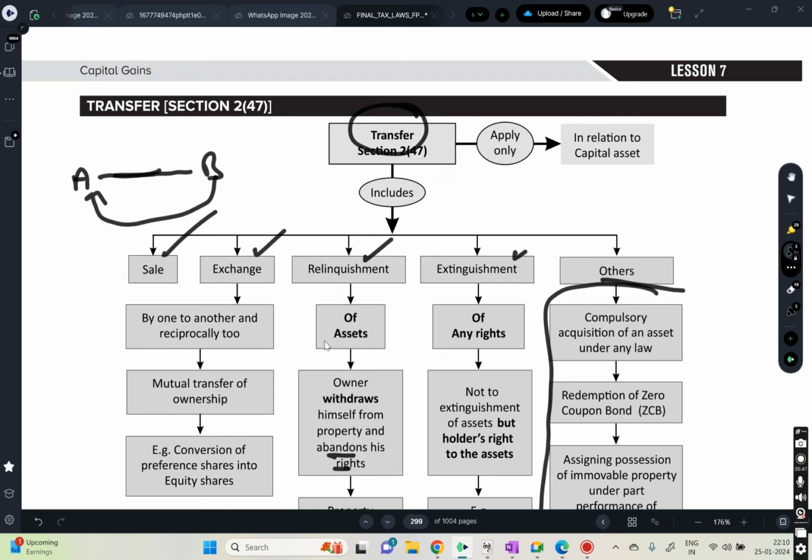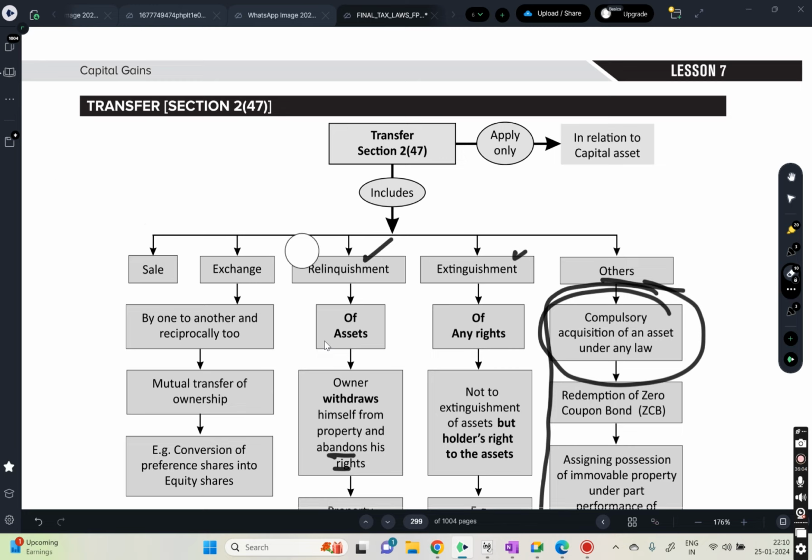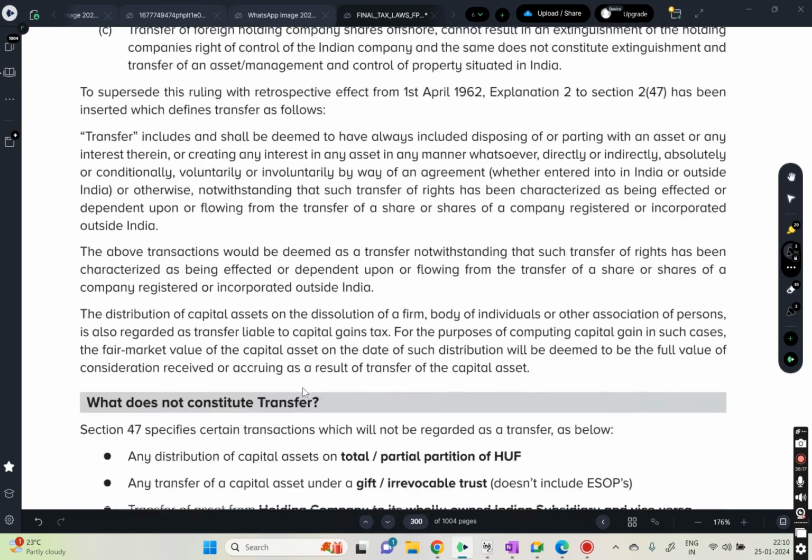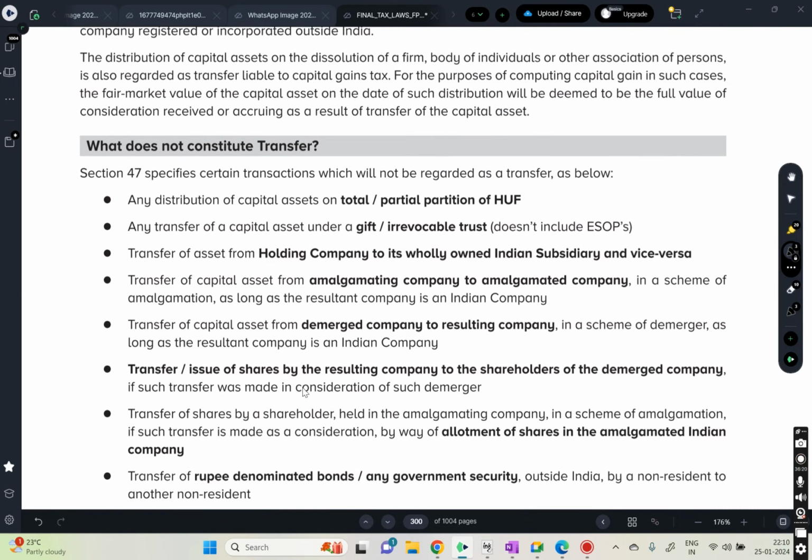This definition of transfer, again, I'm not explaining now because it won't affect questions directly. But while doing questions, for example, this one, compulsory acquisition of asset under law, there is a question designed for that. There we will discuss. Now, transfer means basically transferring property from one person to another person. If you understand the normal meaning, that is enough for now. What is not a transfer is also given, again not required now.